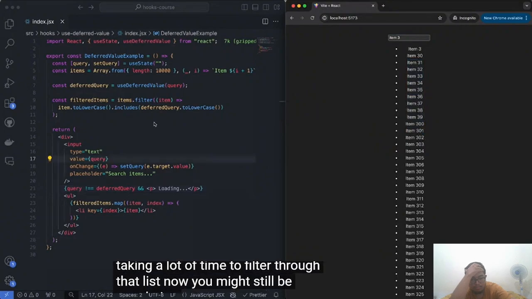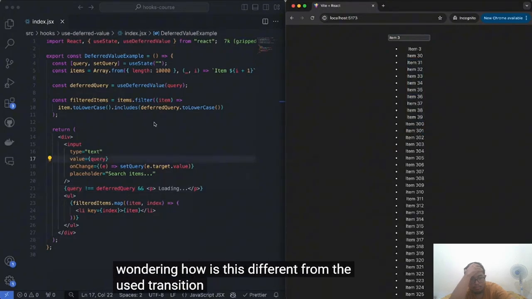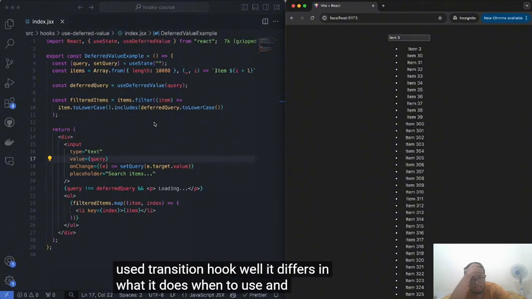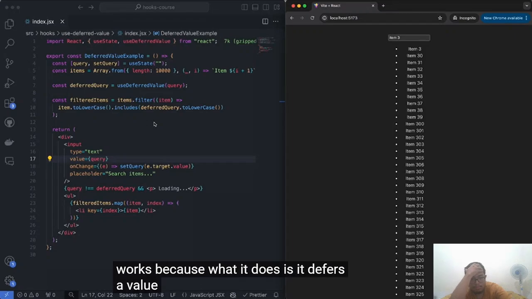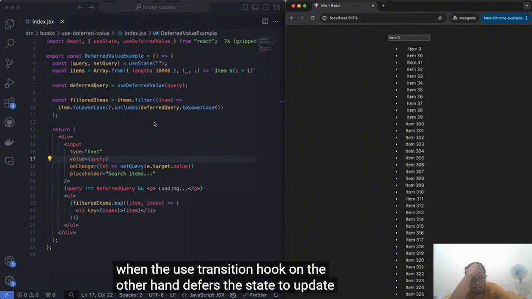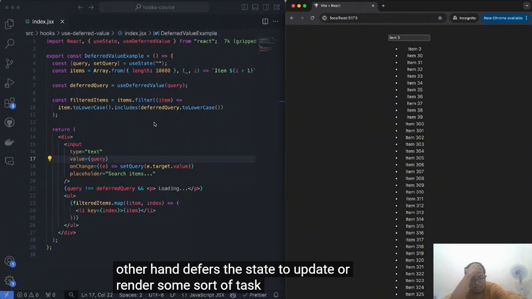Now, you might still be wondering, how is this different from the useTransition hook? Well, it differs in what it does, when to use it, and how it works. Because what it does is defer a value from propagating immediately, while the useTransition hook, on the other hand, defers the state update or the rendering of some sort of task.